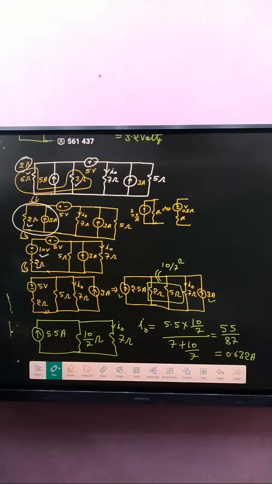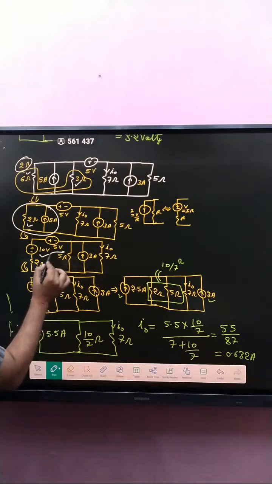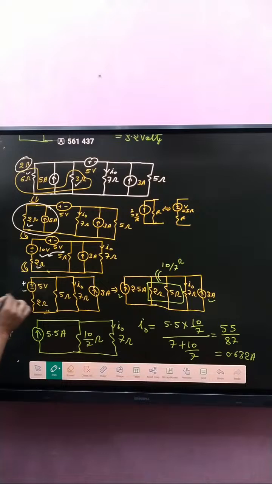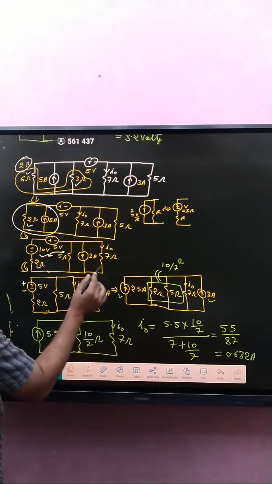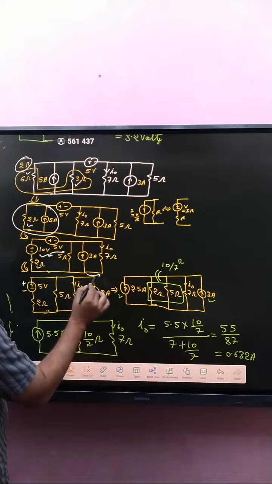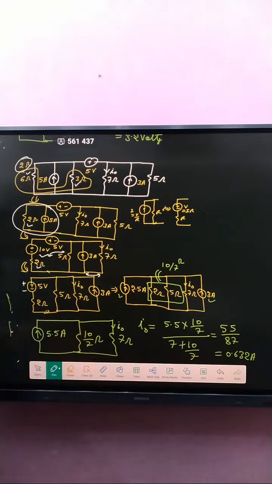After that, the combination of these two, that is 5 volt with polarity positive here, negative here. And that is 2 ohm, and also that is 5 ohm. The 3, this one interchange, then we get it like that.